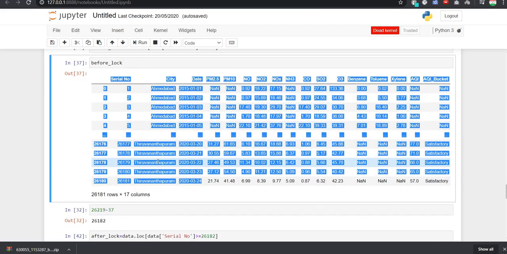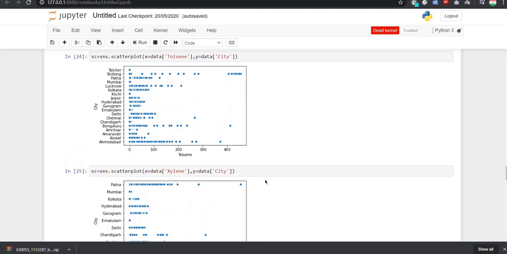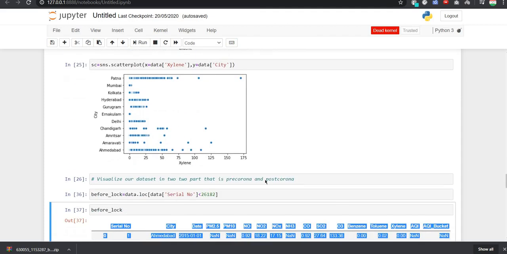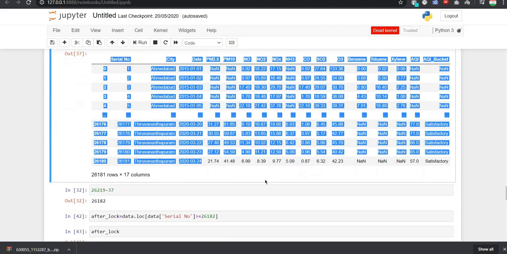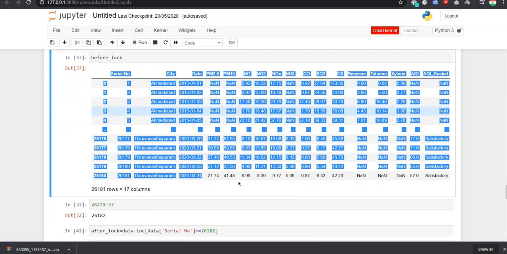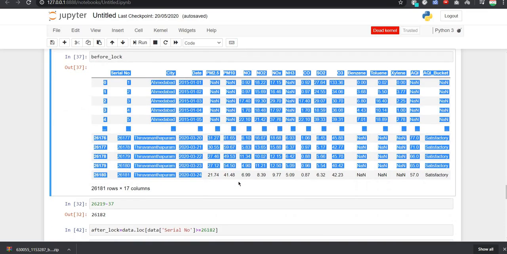After that we have also seen visualization through scatter plot. So now it's time to visualize more of the data through more graphs, and for that we will use a line graph. So let us see that.